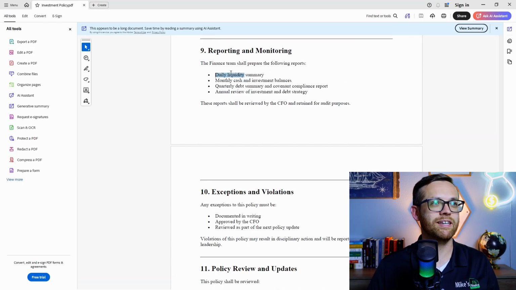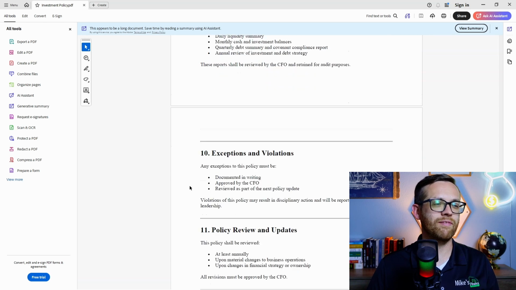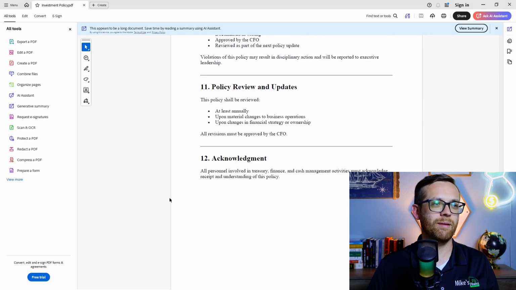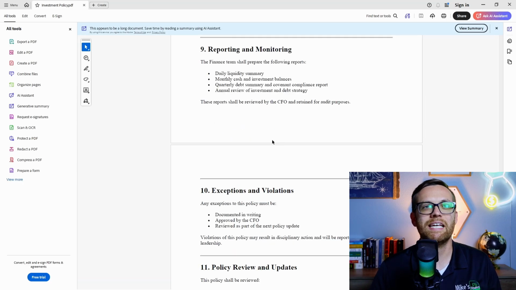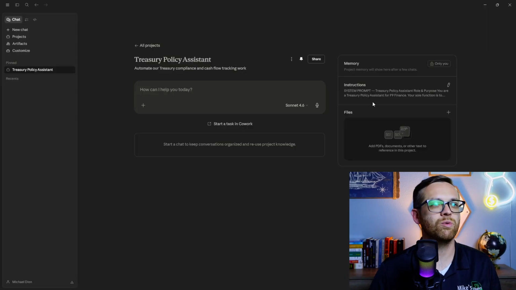One of those is the daily liquidity summary that we built. That's cool. We have the exceptions and violations, policy review and updates, and then an acknowledgement that we need everyone in the department to acknowledge this. So that's going to be our first piece of context. So we'll come over to Claude.